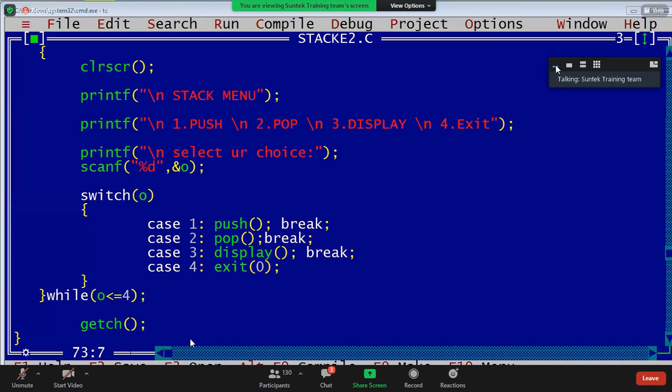Yeah, next, stack with linked list: the same program, guys, but with a linked list.